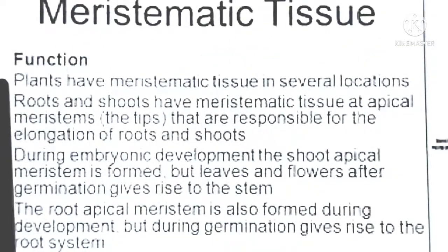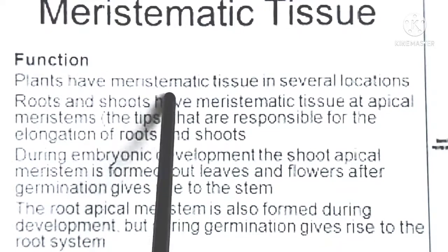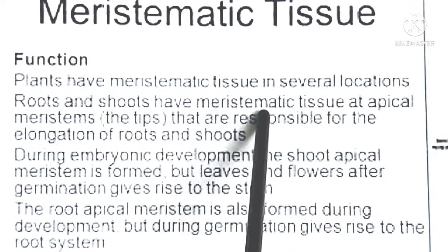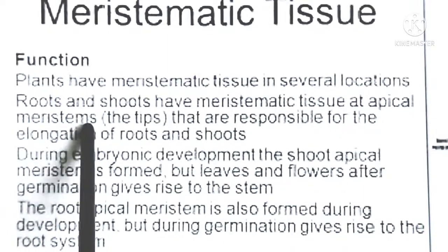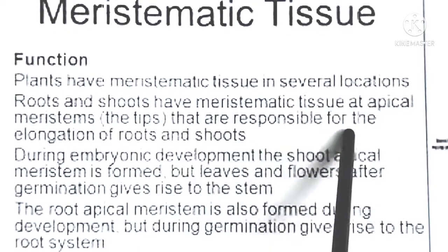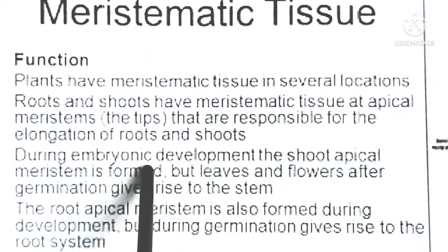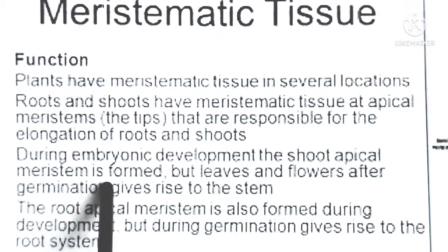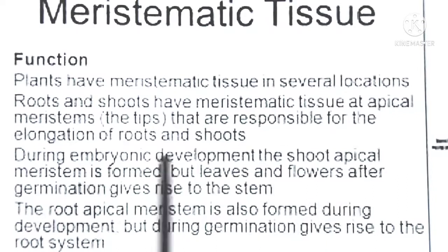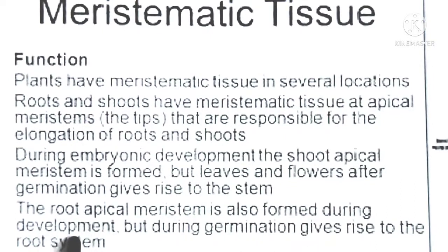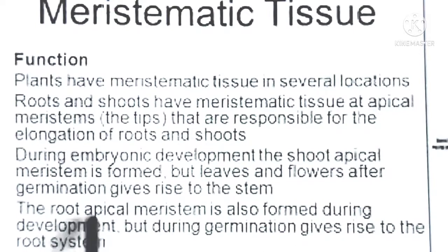Meristematic tissues, functions. Plants have meristematic tissues in several locations. Roots and shoots have meristematic tissues at the apical meristems, the tips that are responsible for the elongation of roots and shoots. During embryonic development, the shoot apical meristem is formed, and after germination gives rise to the leaves, flowers and stem. The root apical meristem is also formed during development, and during germination gives rise to the root system.